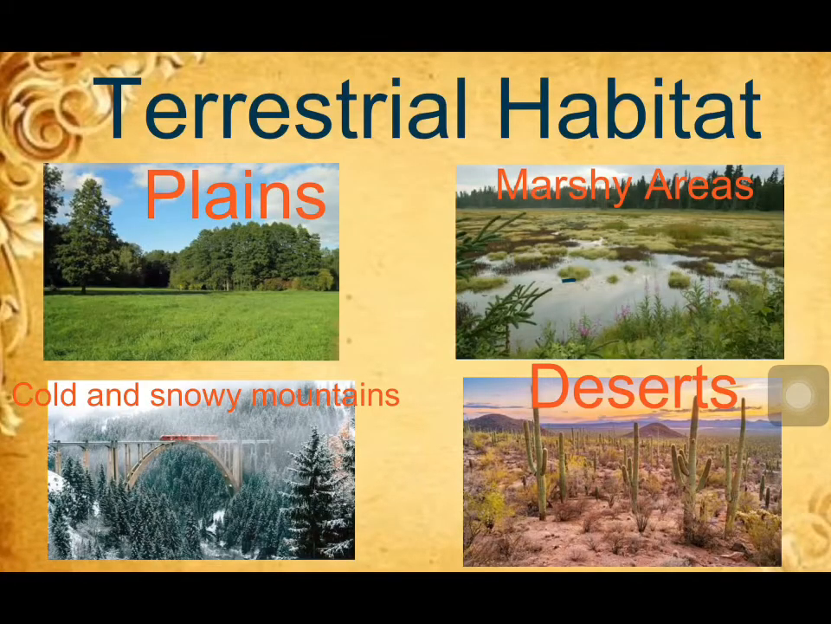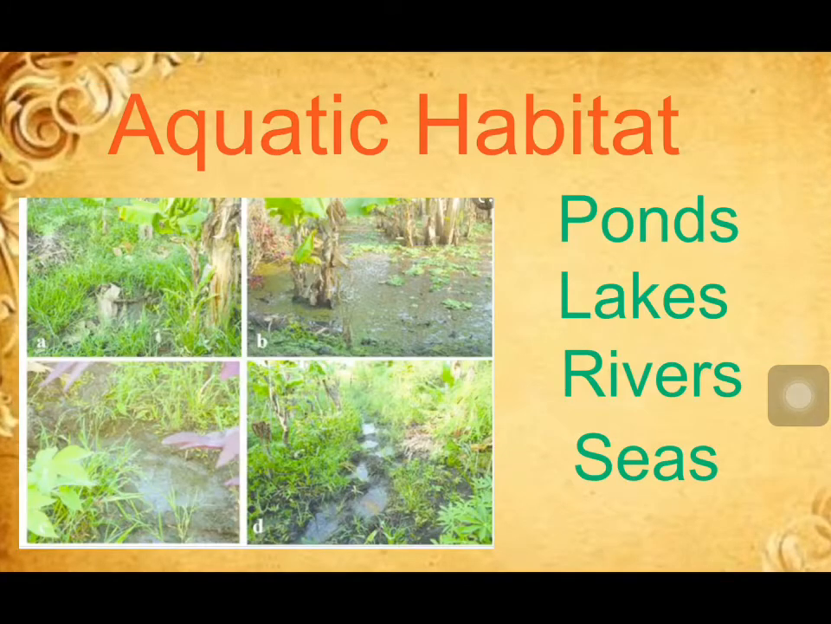Now, first of all, I'll tell you about terrestrial habitat. The plants that grow on land habitats such as plains, cold and snowy mountains, marshy lands and deserts are called terrestrial plants. But the plants found in aquatic habitats such as ponds, lakes, rivers and seas are called aquatic plants.